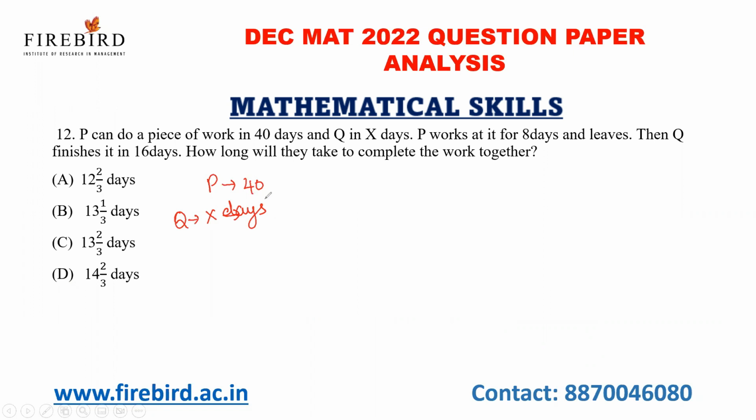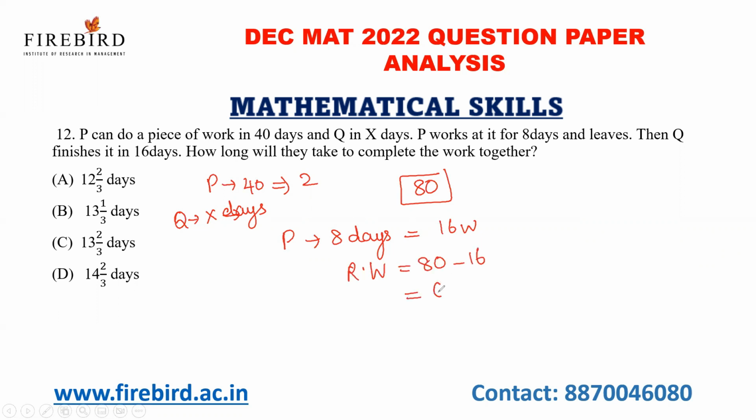See, if I see 40 and 16, the LCM of all the values is 80. So P can do 2 parts of work in 1 day. Okay. See, P works at it for 8 days. In 8 days, P will complete 16 work. And then Q finishes it in 16 days. Okay. What is the remaining work? So remaining work is nothing but 80 minus 16. What is 80 minus 16? 64 parts of the work is completed by Q in 16 days.